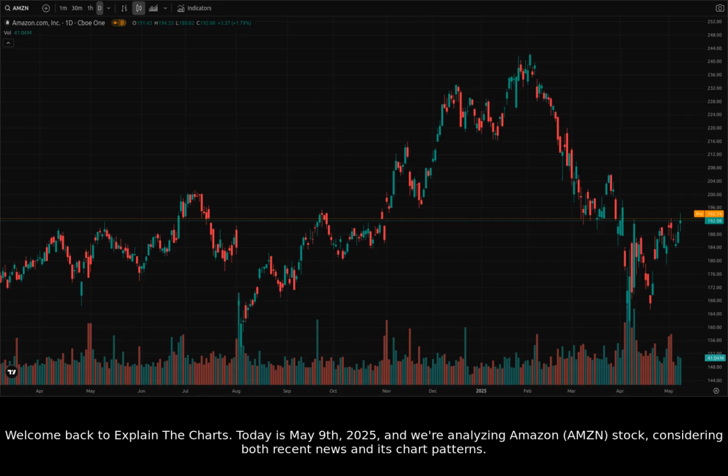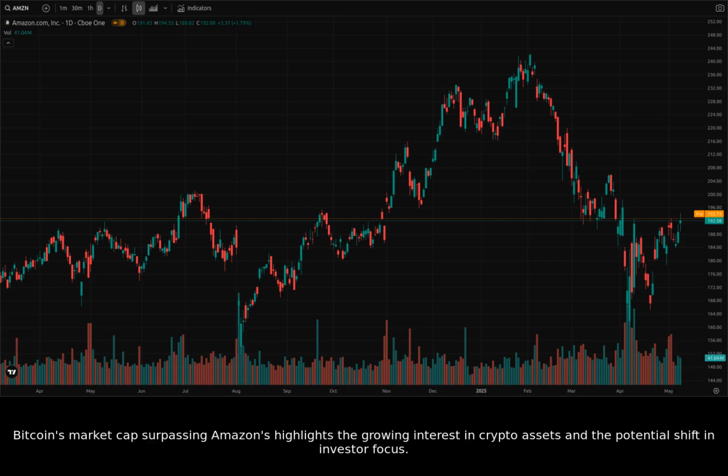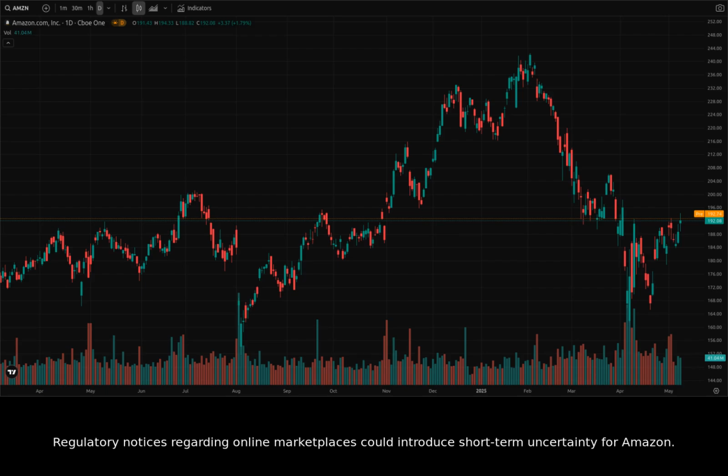Today is May 9th, 2025, and we're analyzing Amazon, AMZN, stock, considering both recent news and its chart patterns. Recent news indicates mixed sentiments. Bitcoin's market cap surpassing Amazon's highlights the growing interest in crypto assets and the potential shift in investor focus. Regulatory notices regarding online marketplaces could introduce short-term uncertainty for Amazon.